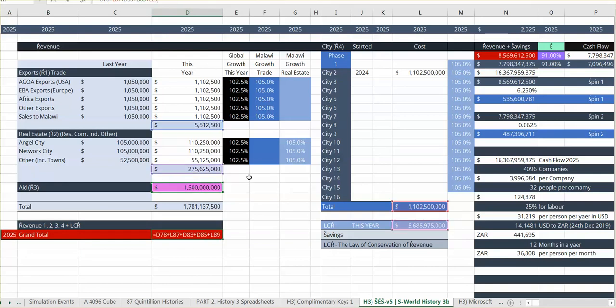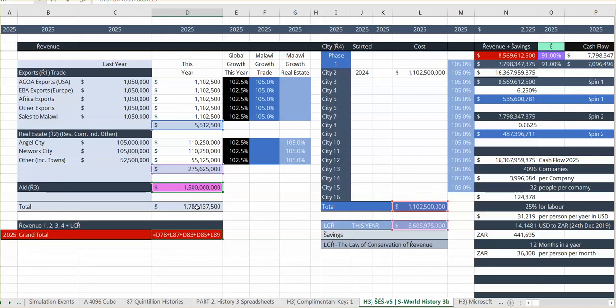Now, other factors. Let's have a look at it. So we've got one city installment, 1 billion or just over. We've got token trade. We've got real estate from Angel City 1 that we can throw away if we want. We don't have to include this figure. It's not necessary. 1.5 from aid. That is very realistic, so we could just keep that there.